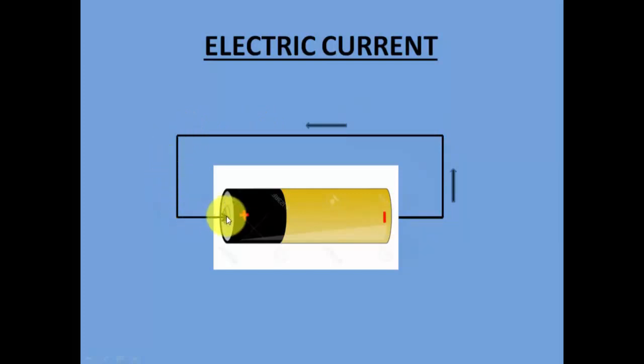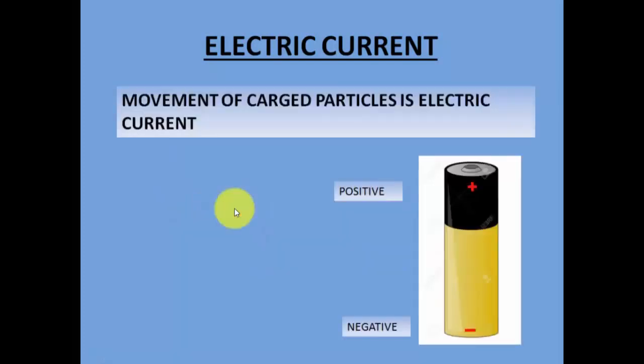How it happens, I will be showing you in the later diagrams. But as of now, you should remember that this is the path in which the electric current is flowing. That means the negatively charged particles from here will flow into the positively charged end, right? So this is the direction of the current. Now you know that the movement of these charged particles is nothing but electric current, right?